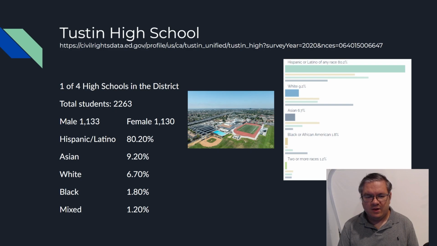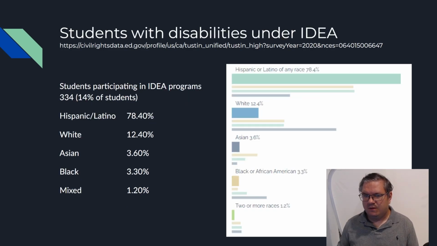Coming in behind that, we have 9.2% Asian, 6.7% white, 1.8% black, and 1.2 mixed. Breaking this down, following the same kind of numbers there, but students participating in the IDEA program, we have 334 students, coming down to about 12% of the total population of students here.